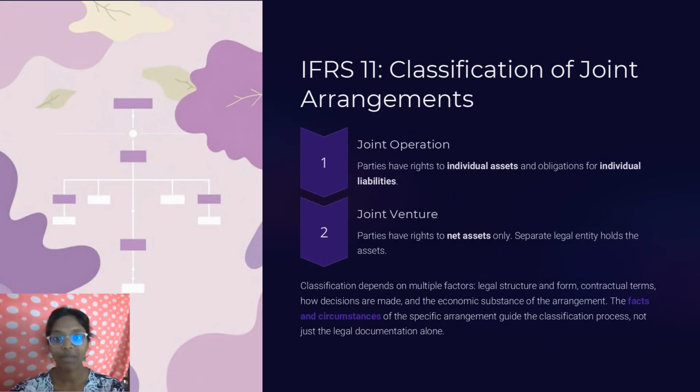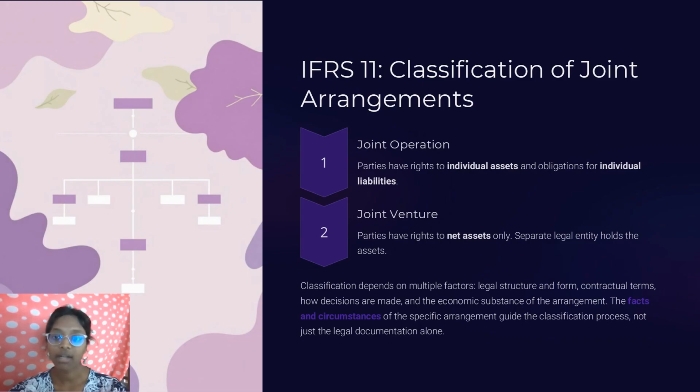This slide explains how companies account for business deals that they do together, which are called joint arrangements. There are two types, joint ventures and joint operations. Let us take a small example and see how it works. Think of a joint operation like two people building a lemonade stand side by side.